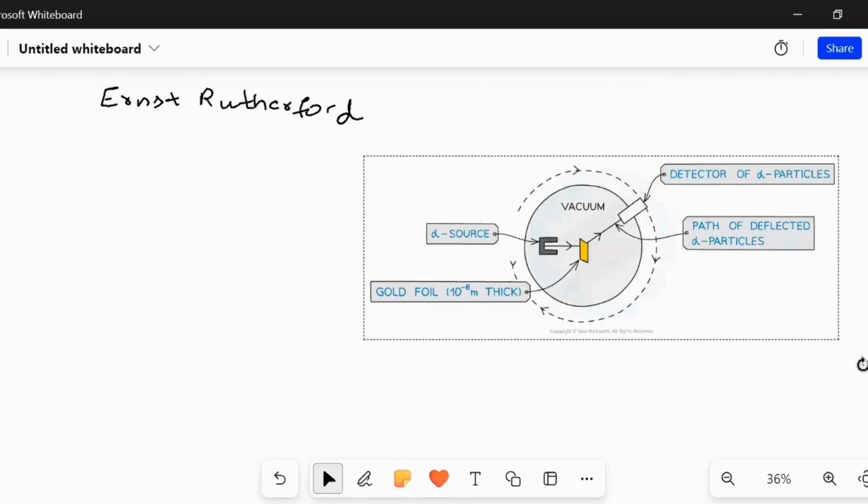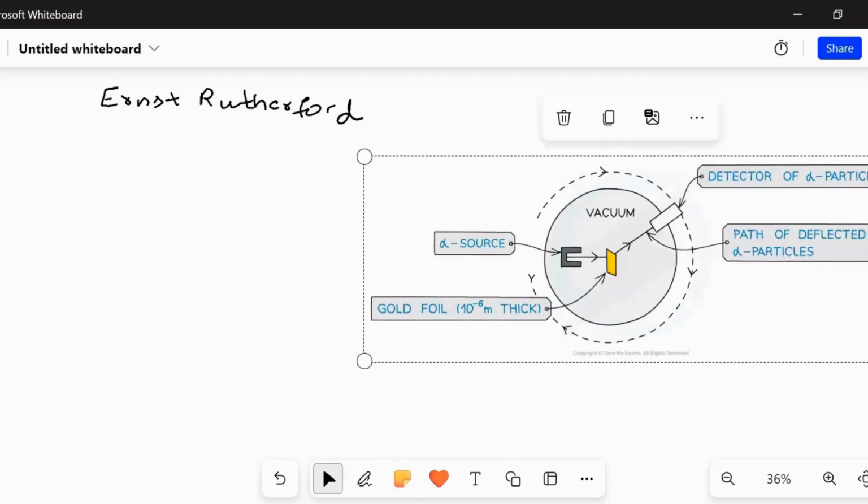Can you see it clearly, right? You just need to think in a simpler manner. The experimental setup consists of alpha particles. So here you can see the alpha particles. These alpha particles are allowed to go through a gold foil. This is a gold foil. The actual setup is very much larger, but we have reduced it as per our convenience.